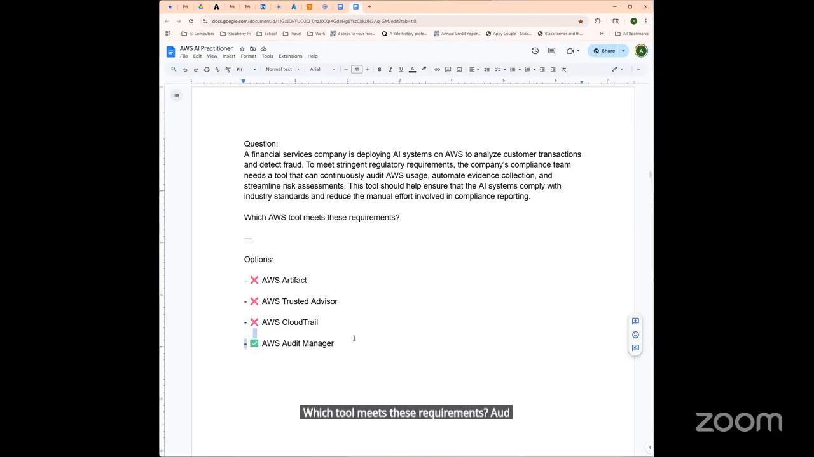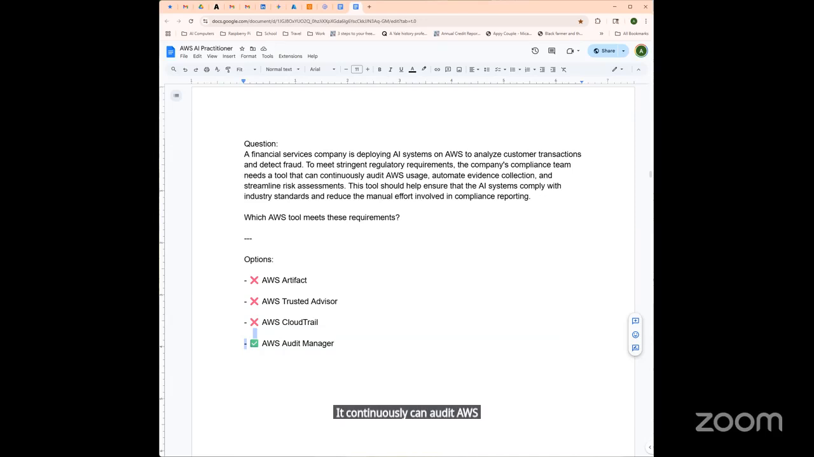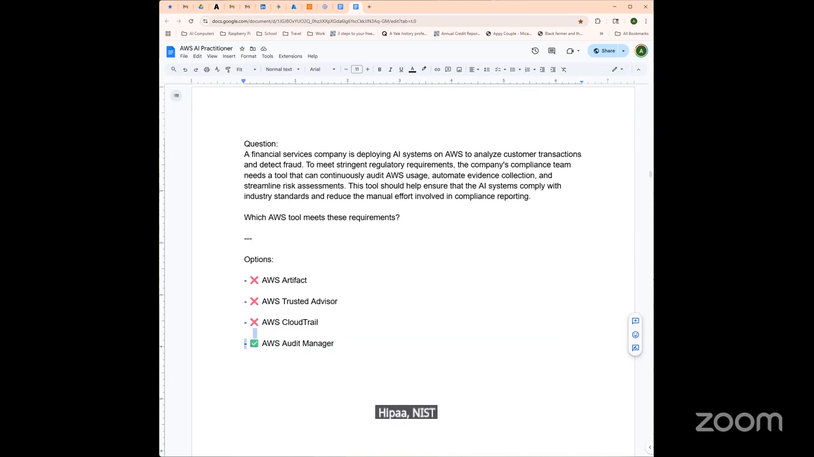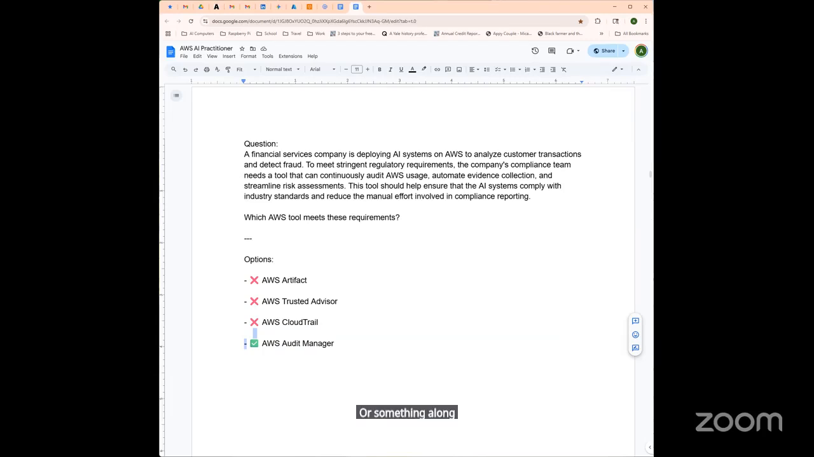Audit Manager. All right, so Audit Manager is designed specifically to do this, right? It can continuously audit AWS usage and automate evidence collection using config settings, user activity, and resource changes. It can generate audit-ready reports that map to frameworks like PCI DSS, HIPAA, NIST 800-53, and GDPR, right? And it supports ongoing compliance efforts without requiring intensive manual work. It's ideal for a regulated environment like financial services or a hospital that would be using AI models.